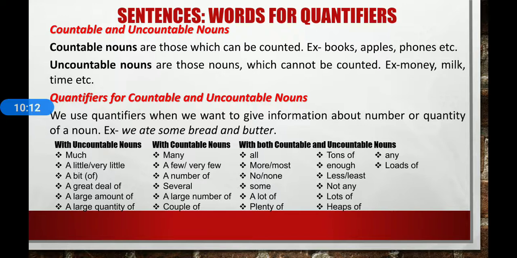These are some quantifiers which can be used with both countable and uncountable nouns.